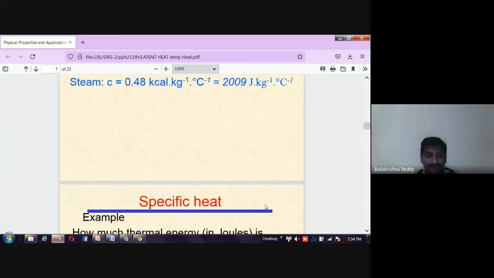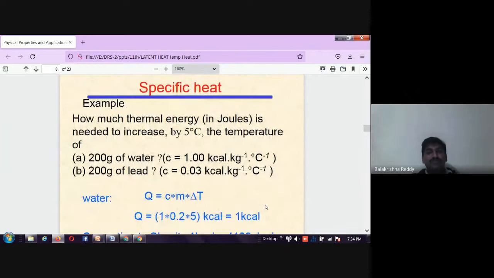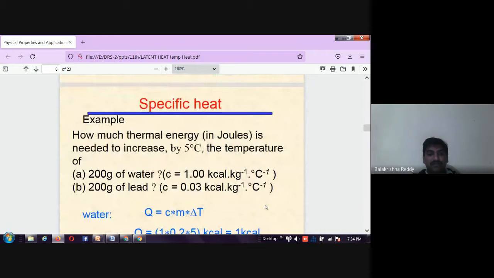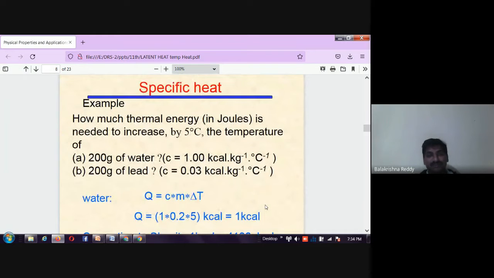Now, how can we measure with a small numerical? Let us say: how much thermal energy is needed to increase by 5 degrees the temperature of 200 grams of water?